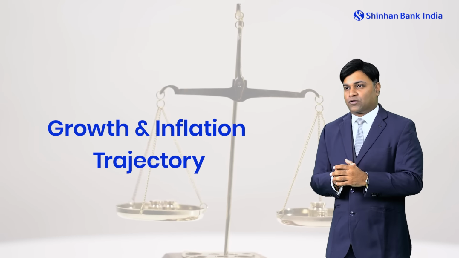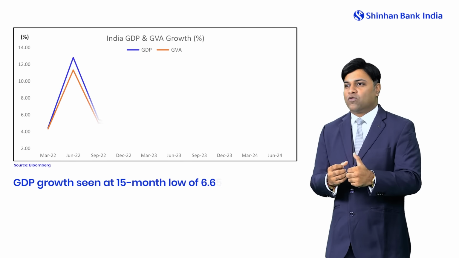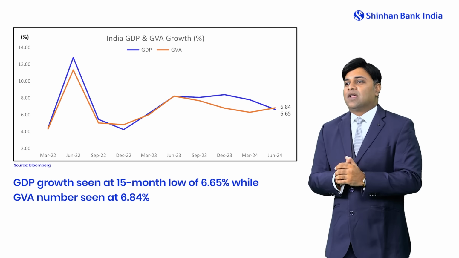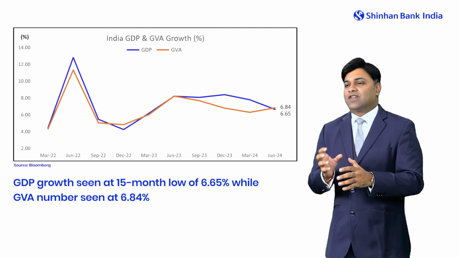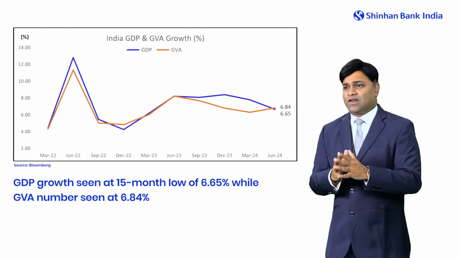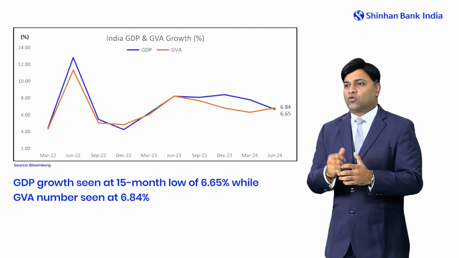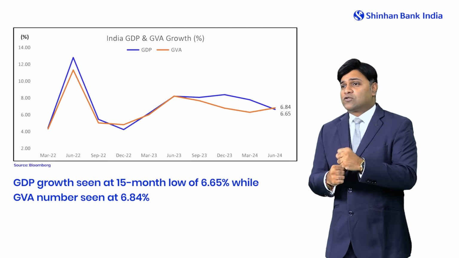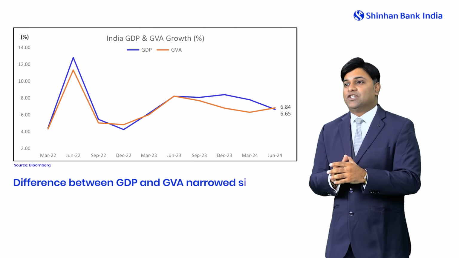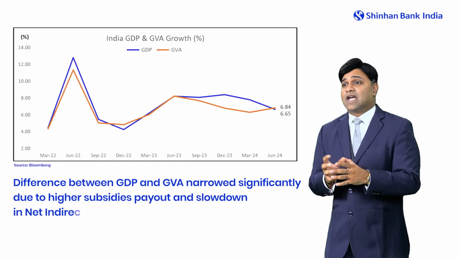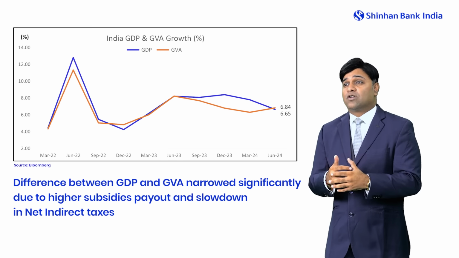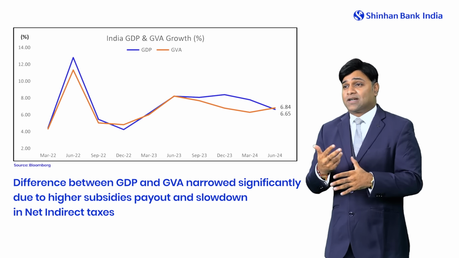If we talk about the growth figures, we have seen a 15-month low for Q1 FY25 at roughly 6.65%. And the GVA number is trading around 6.84%. We have seen a decline in growth mainly because there was a decline in expenditure during the election phase. It's also important to understand that the difference between the GVA and the GDP has narrowed significantly due to the subsidies payout and also because of the downturn in net indirect taxes.